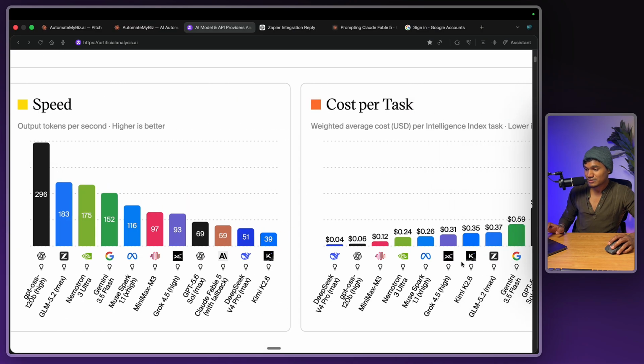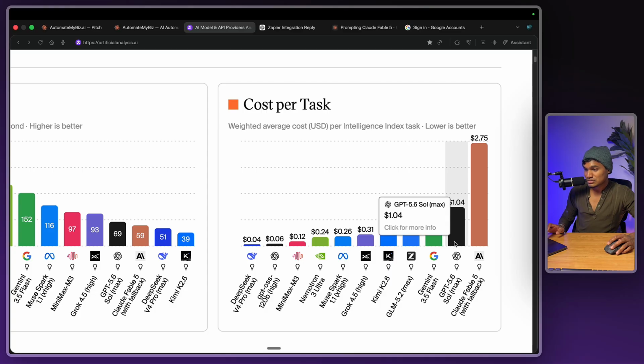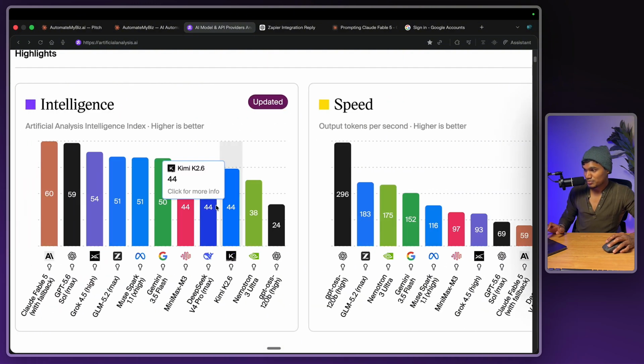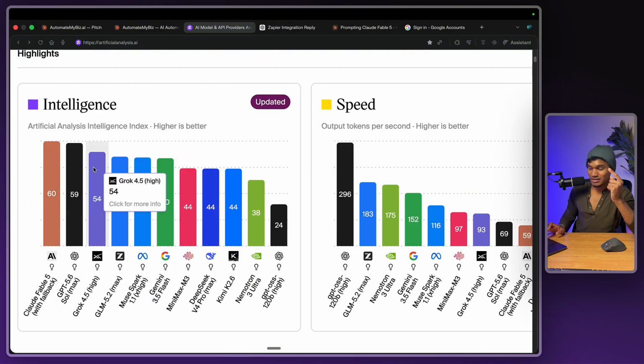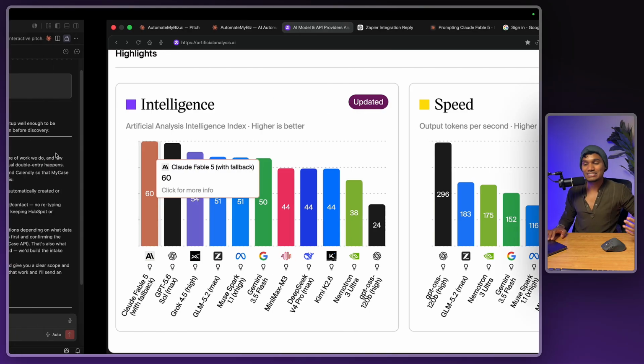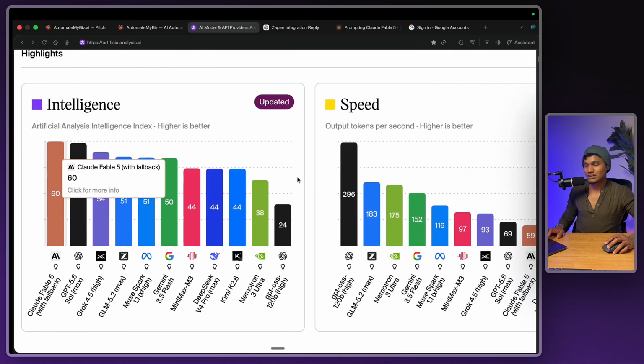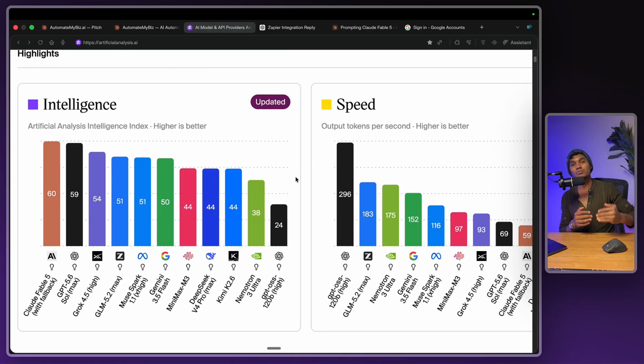So even the new Soul by GPT, it's like a third of the cost, but it's like 1 point behind Fable. So why would you spend so much extra money for some simple tasks? So only for the most complex, where you want the edge, like things like architecture, SOP, designing of code or pitch decks or branding strategy and stuff like that, is when I would use Fable.